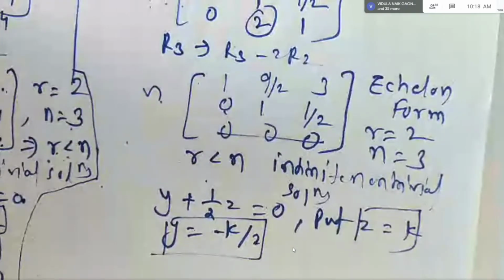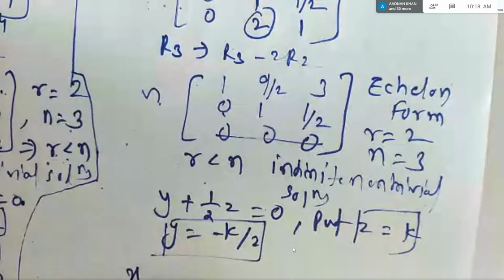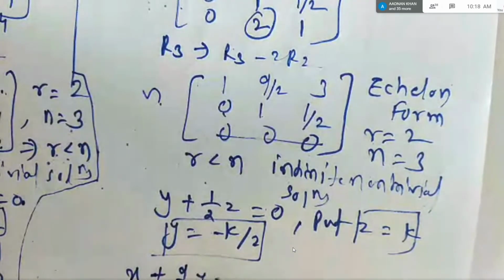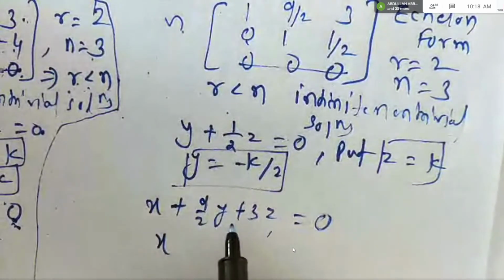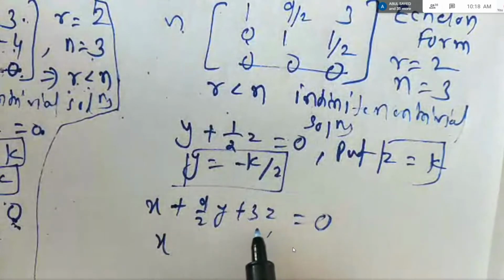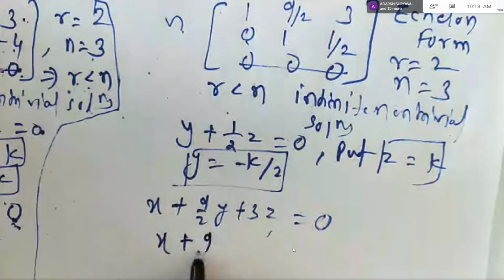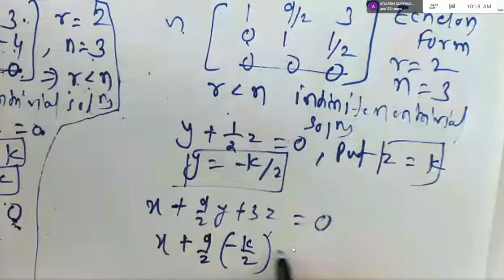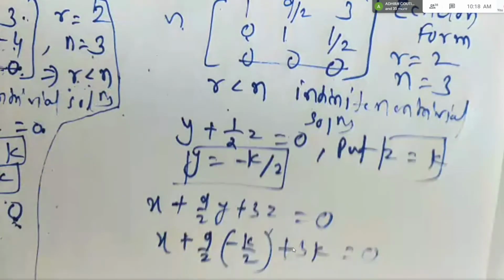Now x. To get x, you have to go to the first row. So 1x plus 9 by 2y plus 3z is equal to 0. This is my first row. So x plus 9 by 2, y is minus k by 2, plus 3 into z, z is k. Nothing I am doing, I am just substituting.